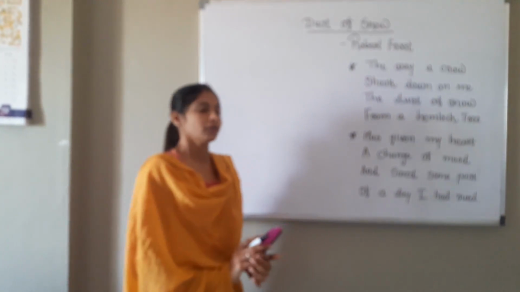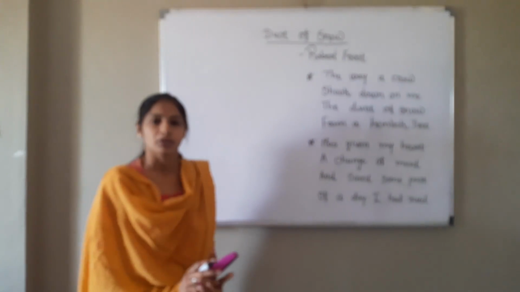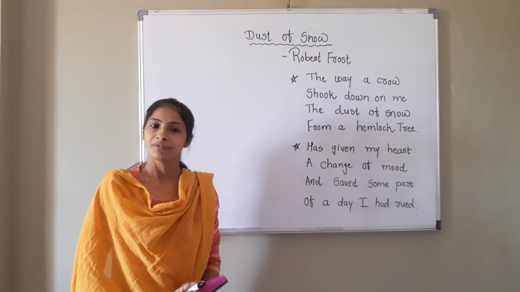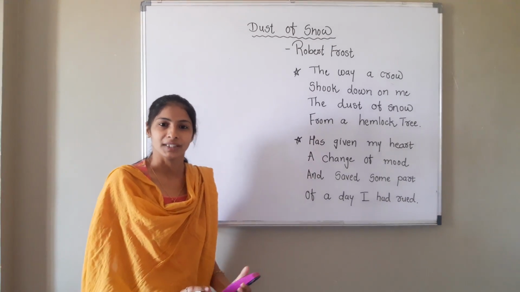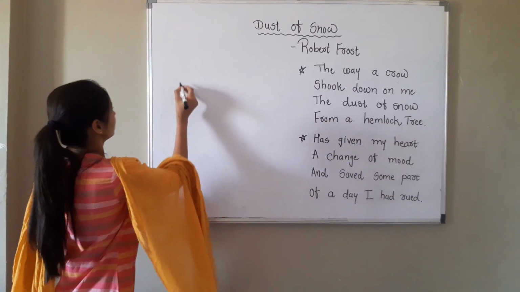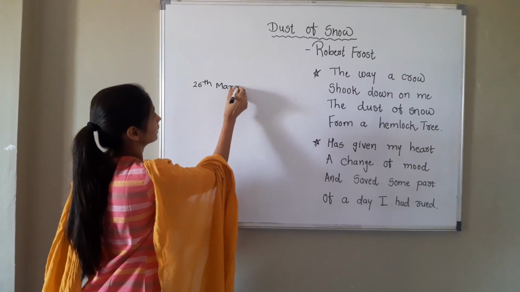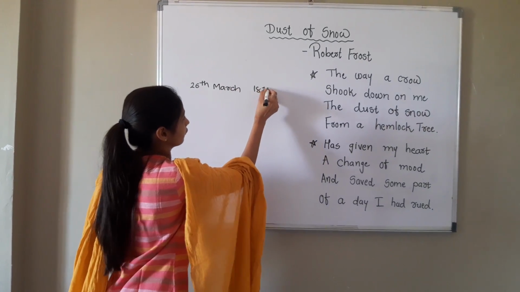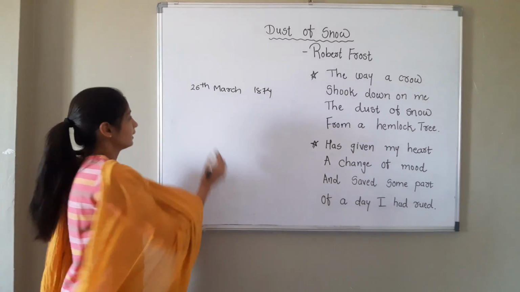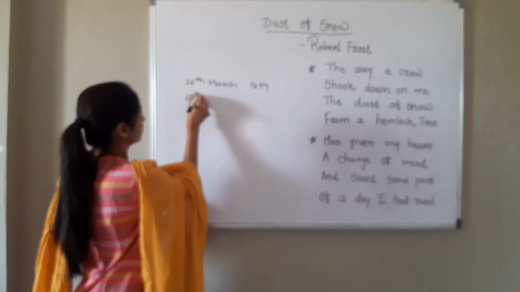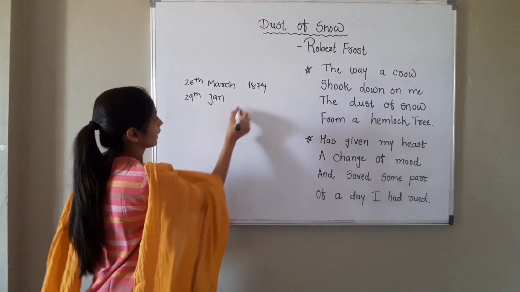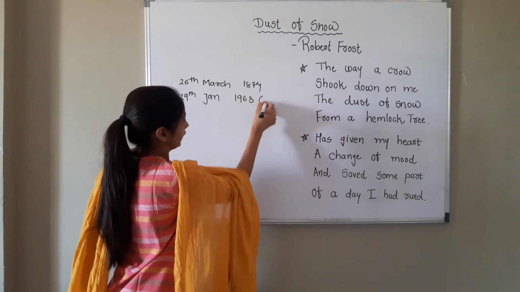Now, first of all, we'll tell you about the poet Robert Frost. Robert Frost was an American poet. He was born on 26th March 1874 and died on 29th January 1963 in the USA.